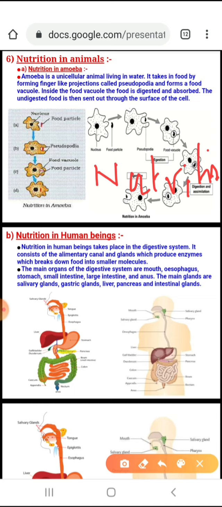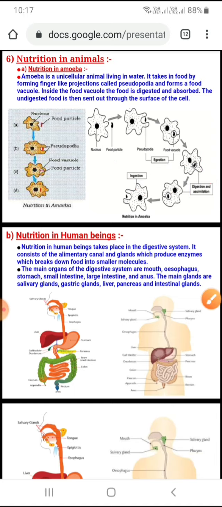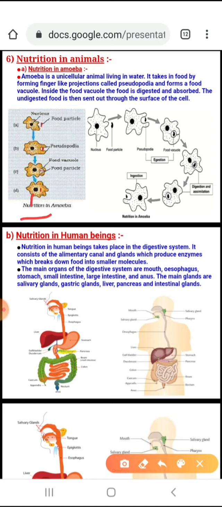The nutrition in amoeba begins with the first step, which is called ingestion. I-N-G-E-S-T-I-O-N. Children, remember these steps are common to unicellular as well as multicellular organisms. So don't think that we do not follow these steps. The same steps are repeated. Ingestion, what is that? It is the process of taking in solid food, that is called ingestion.